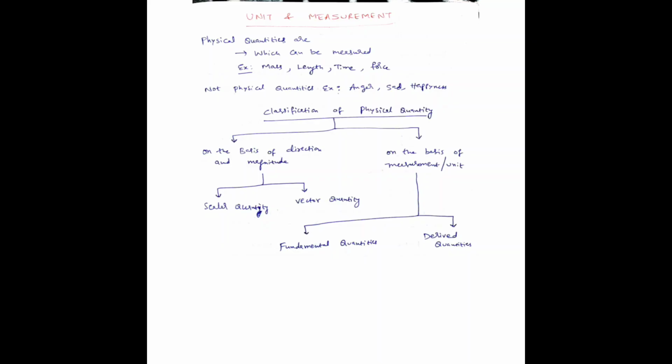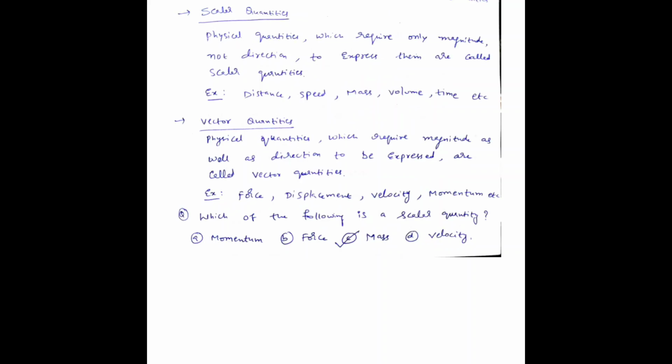Physical quantities are broadly classified on the basis of magnitude, like scalar quantity and vector quantity. A scalar quantity has only magnitude and no specific direction, whereas a vector quantity has both direction and magnitude. Also, physical quantities can be classified on the basis of measurement unit, like fundamental quantities and derived quantities. Further, scalar quantities have examples like distance, speed, mass, volume, time, etc.